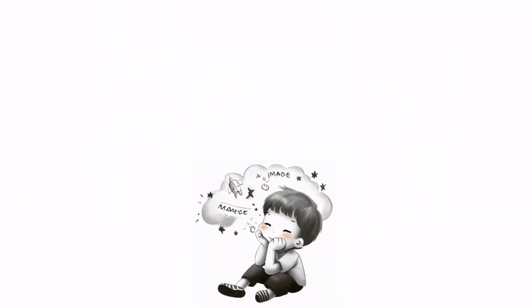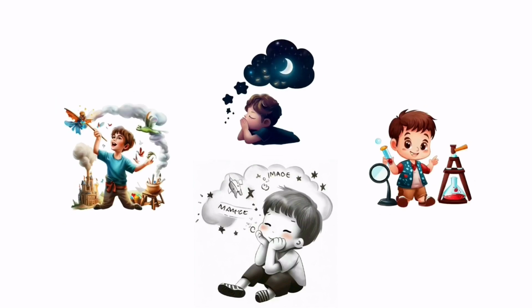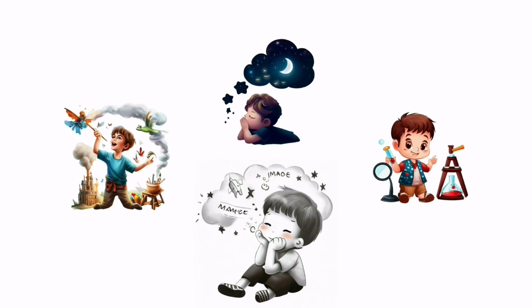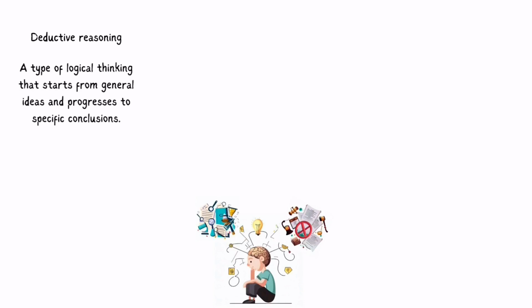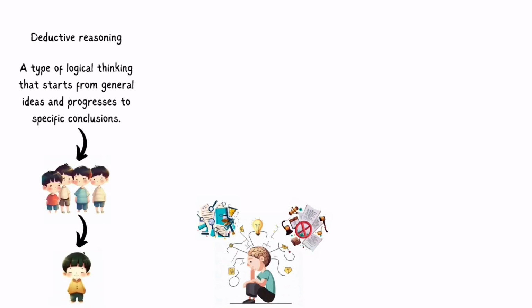Imagining, the ability to create and explore mental scenarios that are not based on reality, such as fantasies, dreams, or hypothetical situations. Reasoning, the ability to draw logical conclusions from premises, evidence, or rules, such as deductive reasoning, a type of logical thinking that starts from general ideas and progresses to specific conclusions.